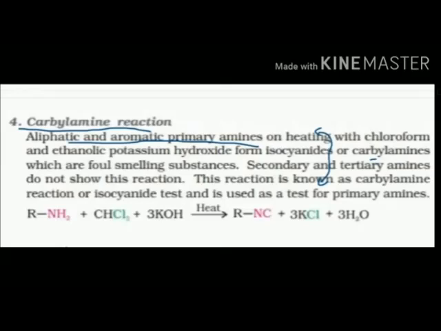Now the carbylamine reaction. This occurs only with aliphatic and aromatic primary amines. Secondary or tertiary amines, aliphatic or aromatic, do not give it. Only primary aliphatic or aromatic amines react in the presence of chloroform and ethanolic KOH, potassium hydroxide, and form isocyanide, and KCl is eliminated, and water is given. This is only for the preparation of the isocyanide. This helps to know that the following substance contains a primary aliphatic or aromatic amine, and isocyanide or carbylamine, a foul smelling substance, is formed.